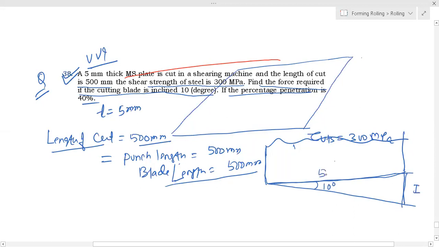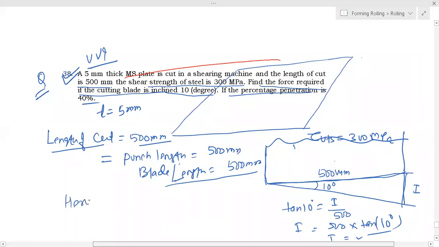You know this is 500 millimeter. So you can calculate tan 10 degree is equal to I by 500. So I is 500 into tan 10 degree. So I you can calculate from this.